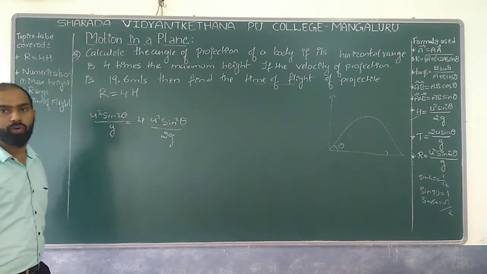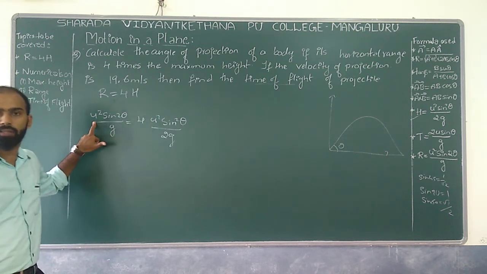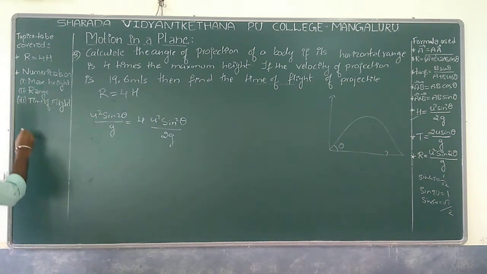We know sin 2 theta is 2 sin theta cos theta, which we discussed in the previous class.